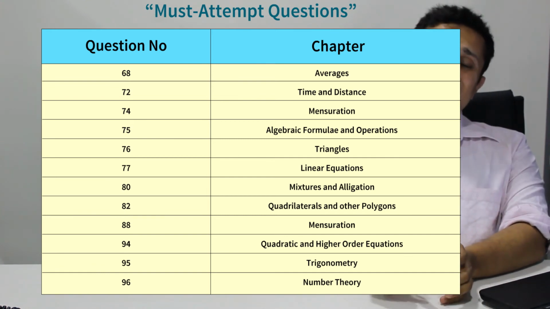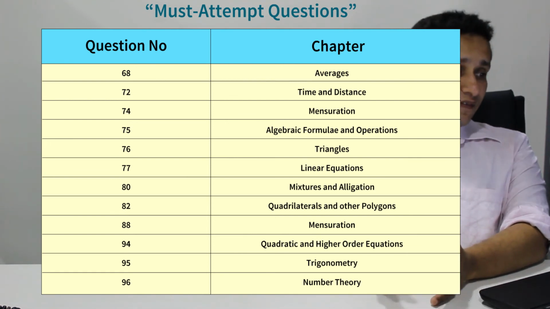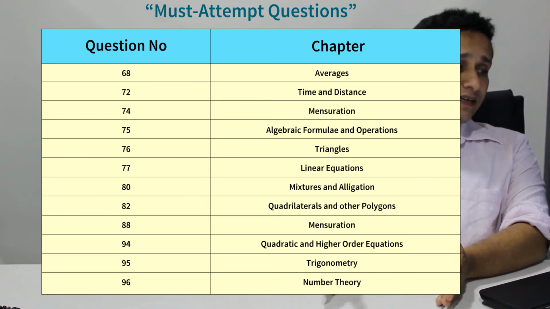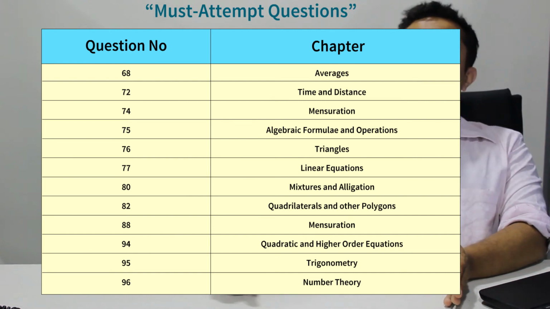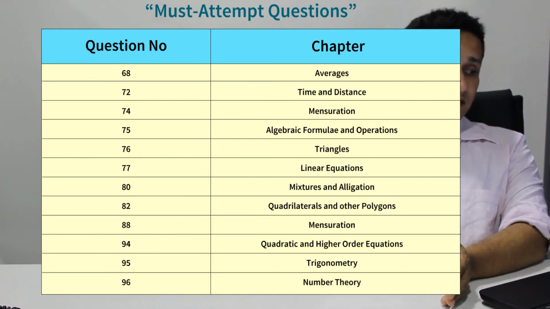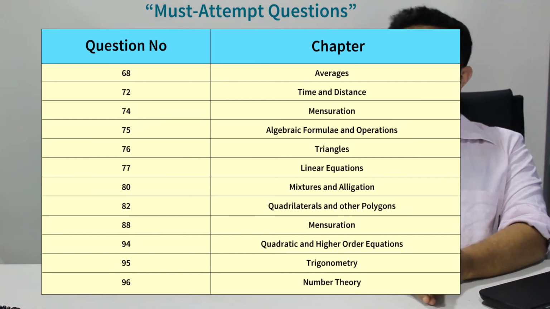Secondly, if I observe, there is a clear trend in terms of placement of these questions. If I see questions between question number 70 and 80, I have nearly 5 questions spread alternately which are easy. Similarly, between questions 80 and 90 and from 94 to 96, I have a bunch of 3 consecutive easy questions.